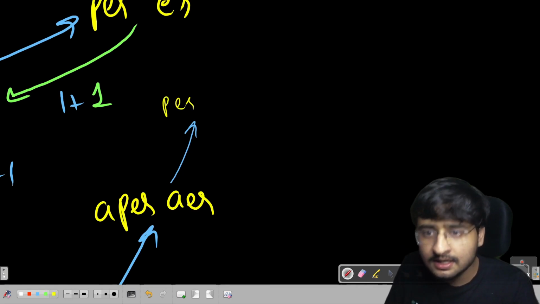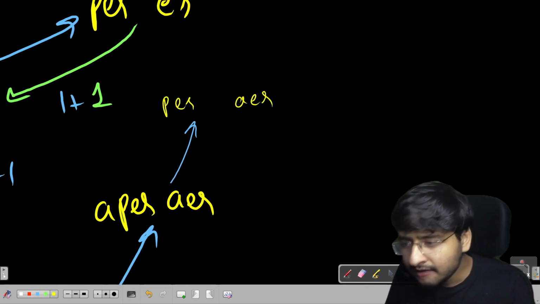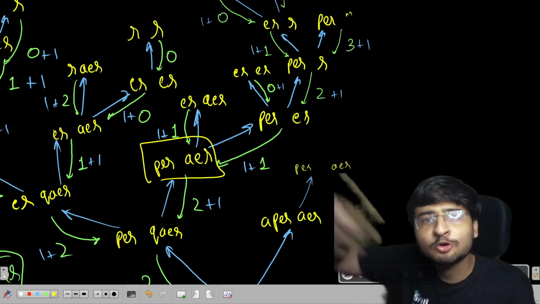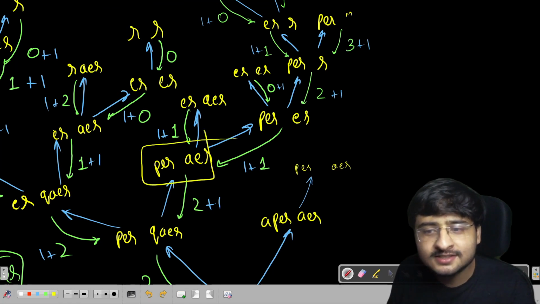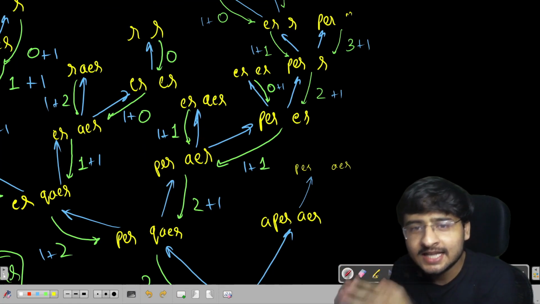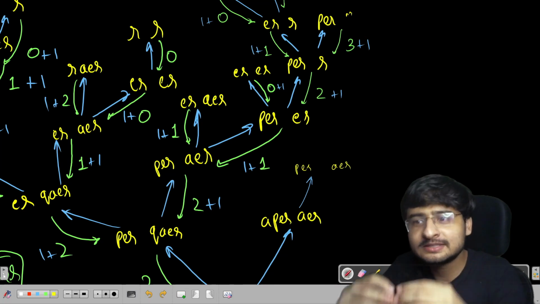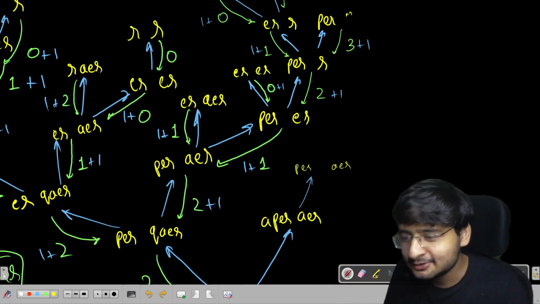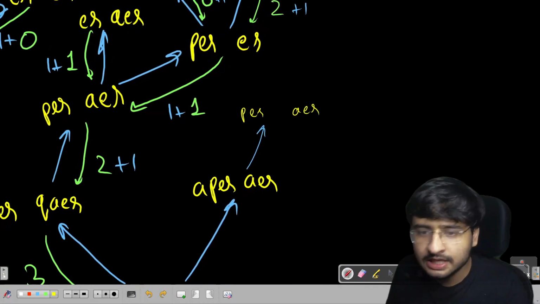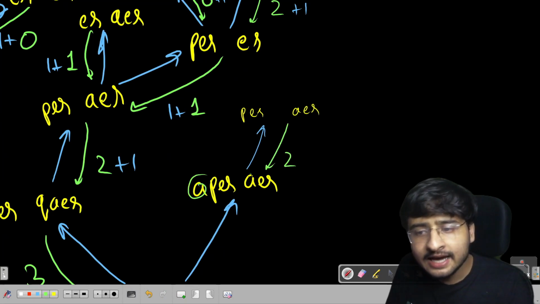So PER and AER. Have we possibly calculated? Yes, we have already calculated this answer. We don't have to draw the whole tree again. So dynamic programming is not only optimizing the time complexity in the solution, but also the time complexity of the video itself, right? So we don't have to draw the whole thing again. So we are going to return whatever was returned from here. What was returned from here? It was 2 which was returned, right? So 2 is going to be returned here as well. And A we did not delete.